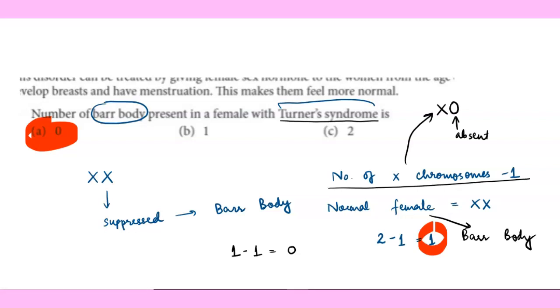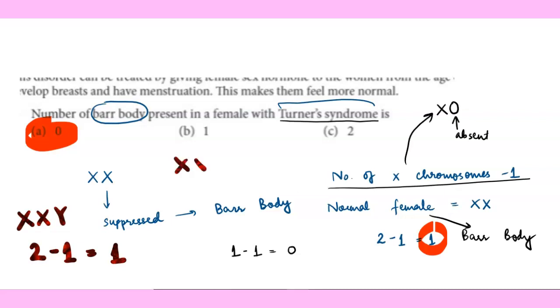Let's take one important case here. Suppose you are given the case of Klinefelter syndrome, and you know that if a person is suffering from Klinefelter syndrome, the sex chromosomes will be XXY. In this case, the number of sex chromosomes are 2. So we will deduct 1, so it will be 1. So number of Barr bodies in Klinefelter syndrome and number of Barr bodies in normal female, they are same.